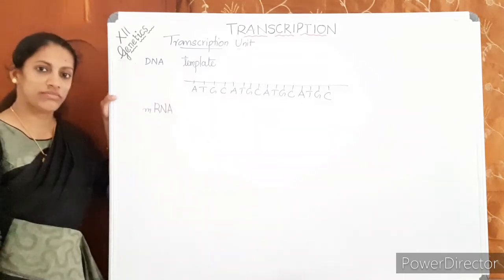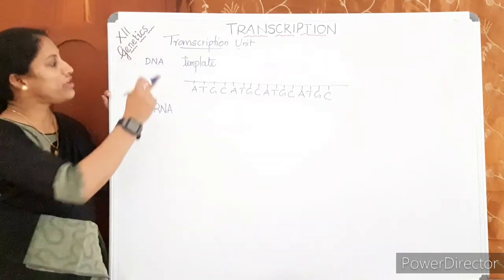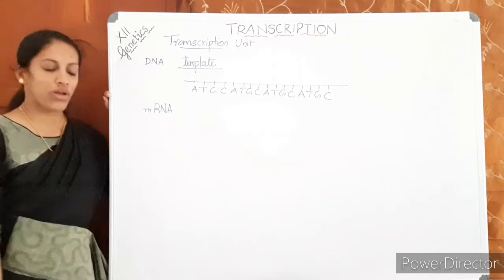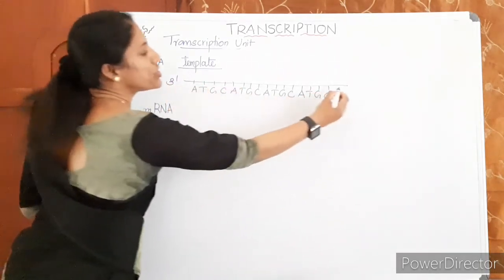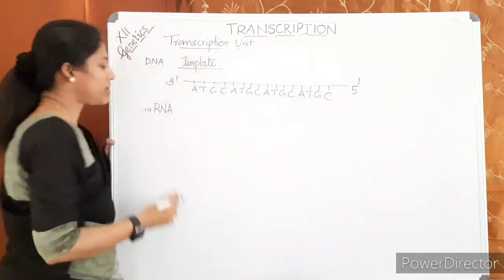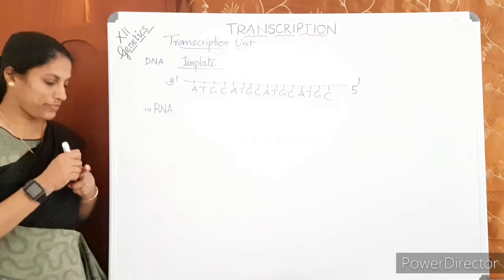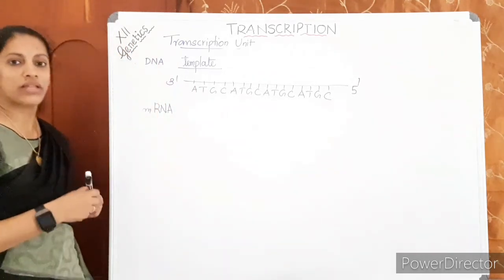Very easy. The complementary bases should be written here. And if a coding strand is given also, you should know how to write it. Then try to write it, all of you. If this is the template strand, write in your notebook what is the sequence of mRNA produced from this template strand.